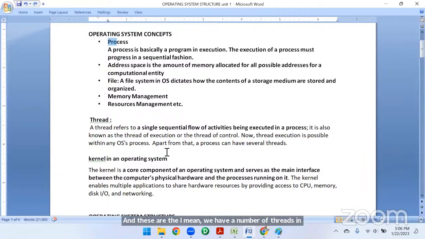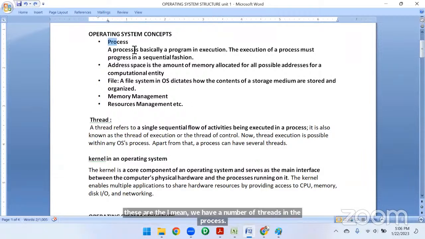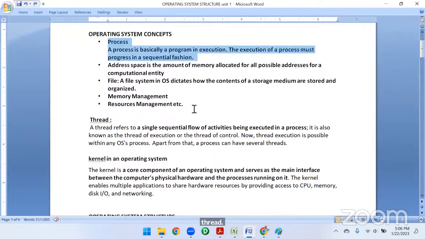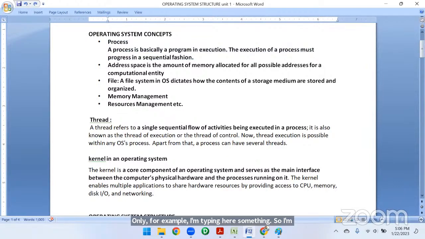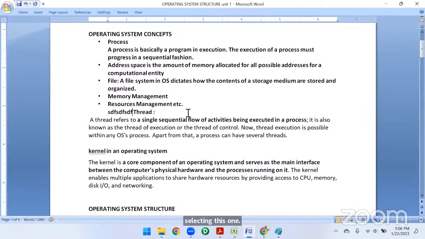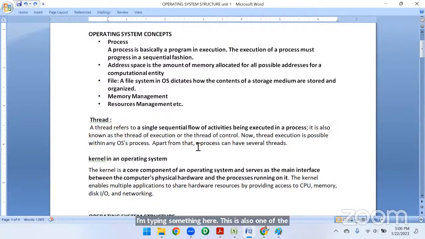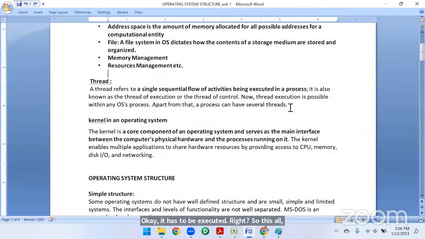Each and everything is created as a thread only. Suppose, for example, I'm typing something here, or selecting this, this is also one thread. It has to be executed, right? So everything is treated as a thread in the operating system. So we have a number of threads in the operating system.